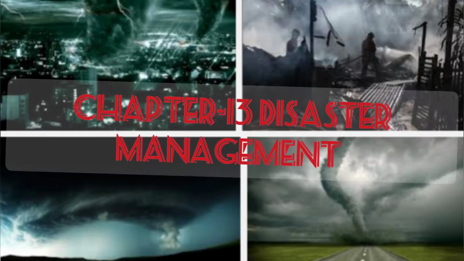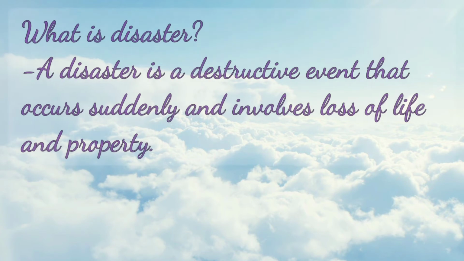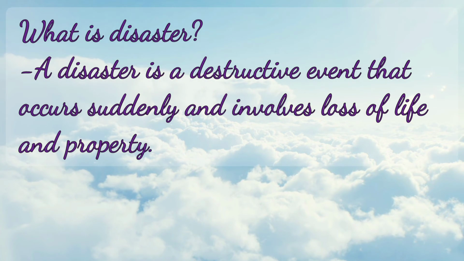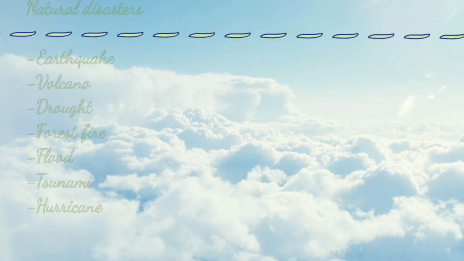Today we are going to learn Chapter 13, Disaster Management. So let's begin. What is a disaster? A disaster is a destructive event that occurs suddenly and involves loss of life and property. Experts in disaster management have divided disasters into two parts: natural disasters and man-made disasters.